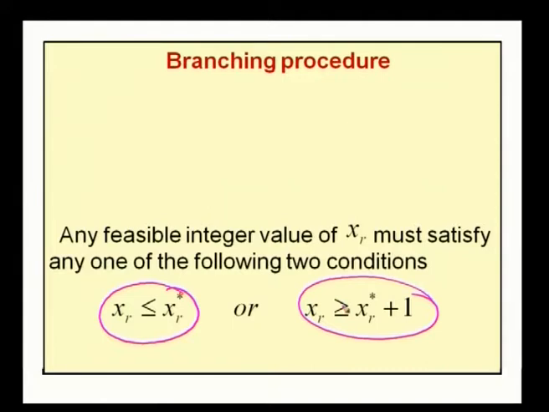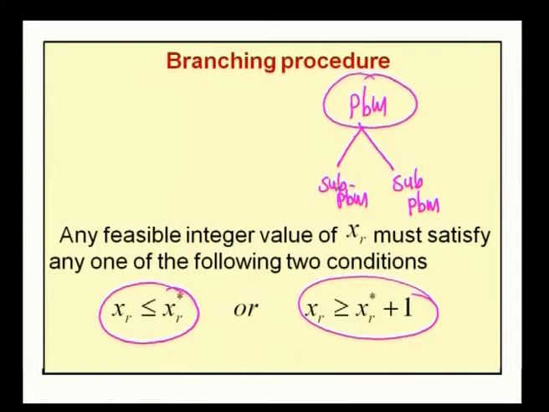This leads to branching the original problem into sub problems. Since these 2 conditions are mutually exclusive, we cannot add them in a single LPP; we have to add them separately. This leads to the original problem becoming various sub problems.